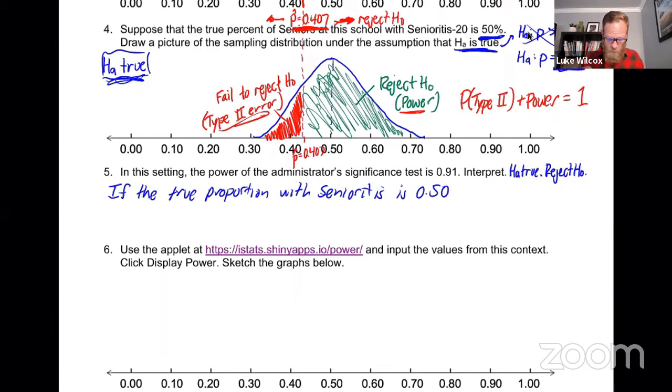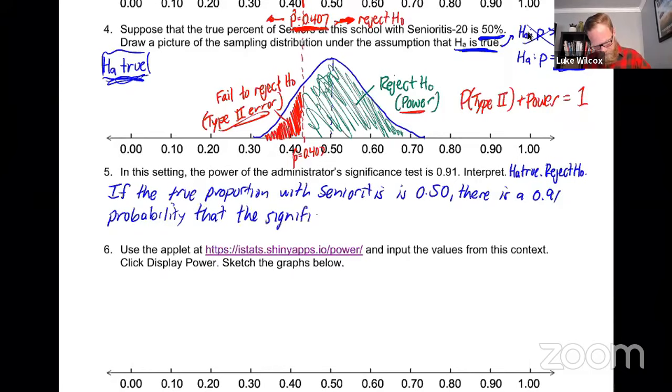So if the true proportion with senioritis is 50%, there is a 0.91 probability that the significance test will correctly reject the null hypothesis, right?